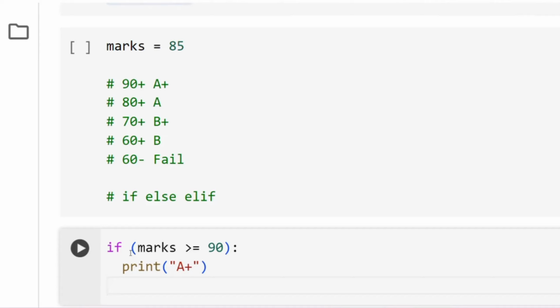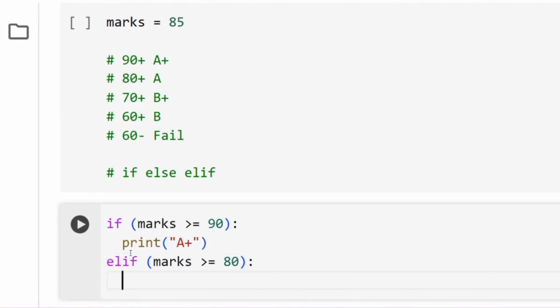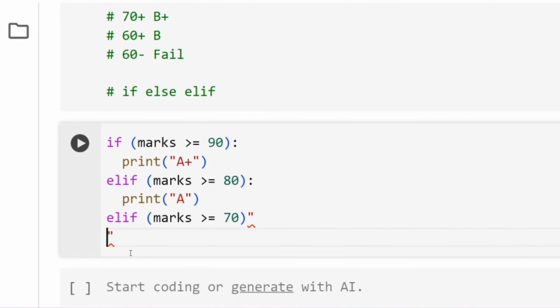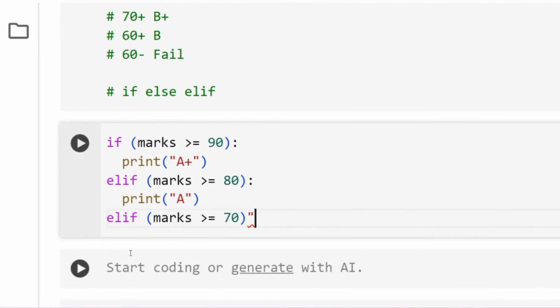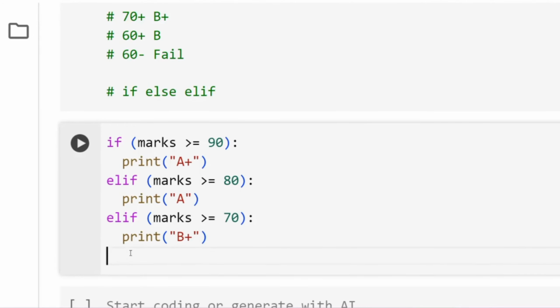Now here what you can do is, instead of putting else, you can type in elif, then again put some condition, your marks greater than or equal to 80, right? Then print, what do you get, A, isn't it? Then the same elif, then again marks greater than or equal to 70, then you put a colon, print, this is B plus, and so on.